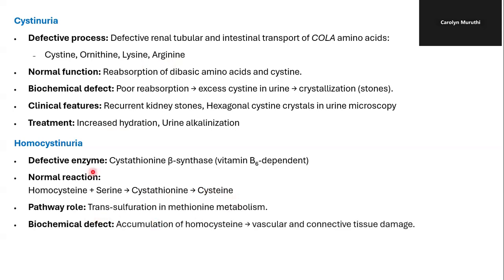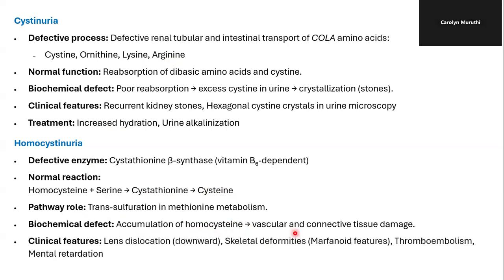And this disorder will result in accumulation of homocysteine in the vascular and also connective tissue, resulting in vascular and connective tissue damage. Major clinical features include lens dislocation, skeletal deformities, and also mental retardation.